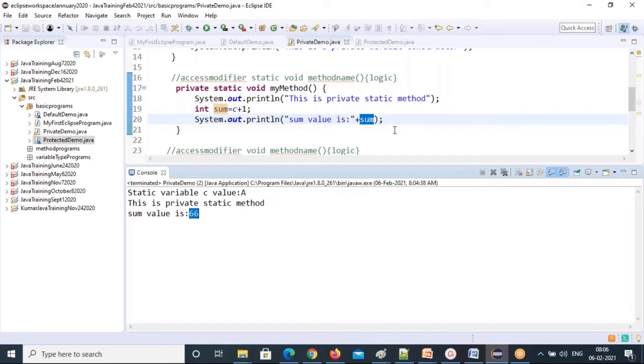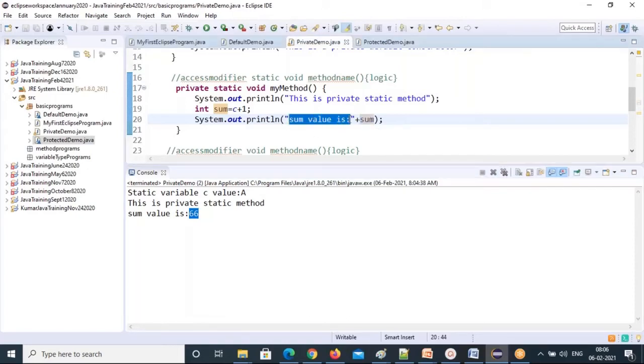Plus is a joining operator. Plus can act in two ways. If there are numbers in between, it will act as an addition operator, and plus acts as a joining operator for strings. I told you if you keep anything in double quotes, that will be treated as a string.